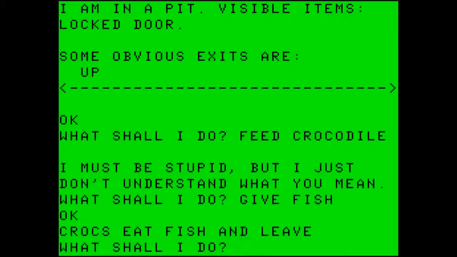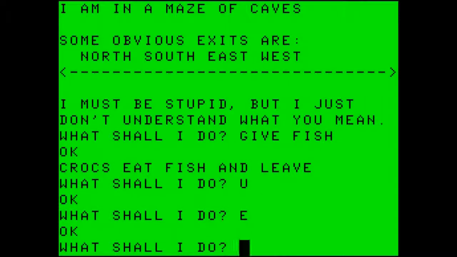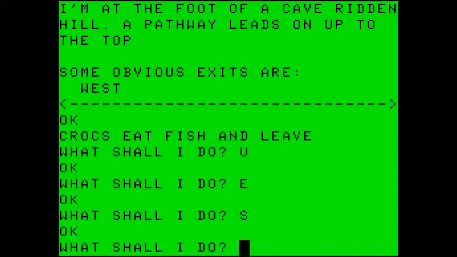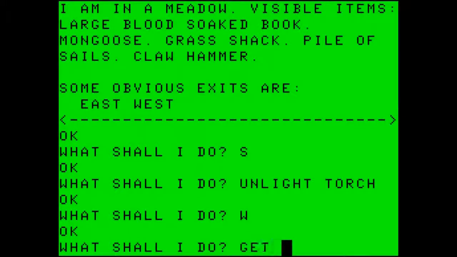What shall I do? In my previous run-through on the Model 3, I did not run into any issues where I had to do items multiple times, except one puzzle at the end. I may have gotten lucky, and this is just a time where it is happening due to a random number generator. I do not know, but that would be my guess. Going to go up to get out of here, back into the maze of caves, go east, which we are still in the maze of caves, and then go south, which puts us at the foot of a cave-ridden hill. This is where we came into the caves. Let's unlight the torch. And I think it is time to head west and get the book.